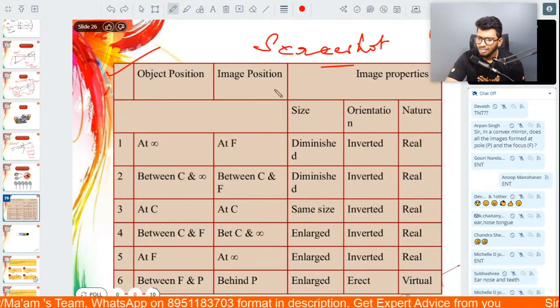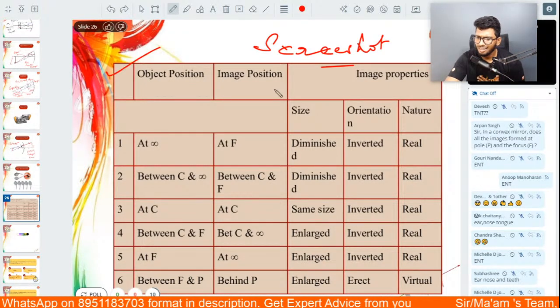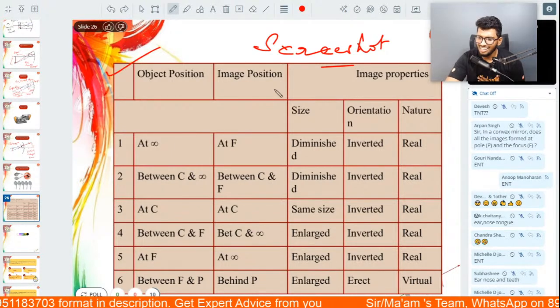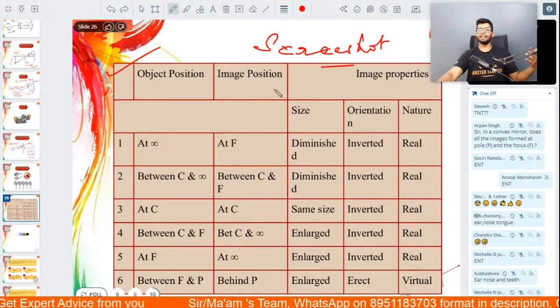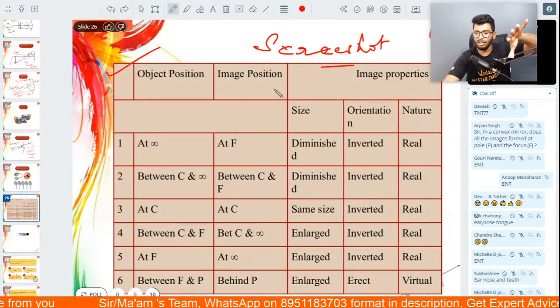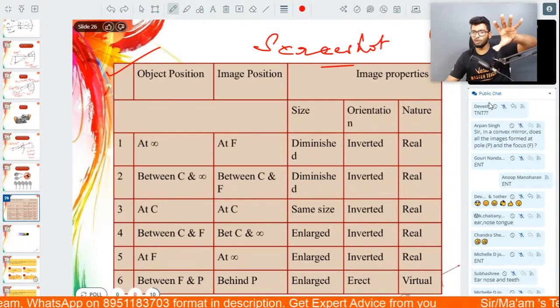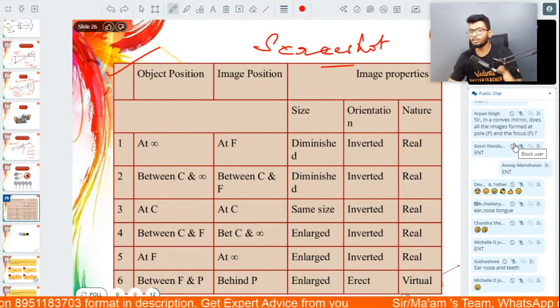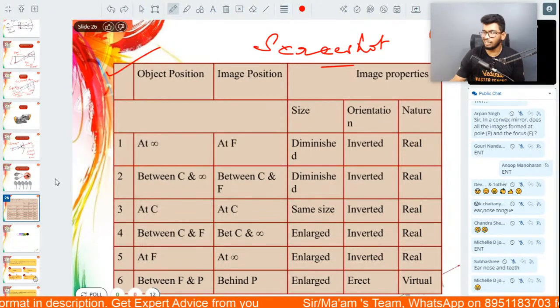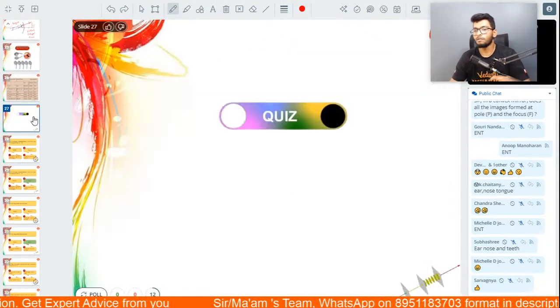All right. Yeah, Sanjay, what is your doubt? All right. Anyways, so that's it, people. That was all the ray diagrams. I hope it makes sense. Again, let me know, people. Was it easier this way? Again, please let me know if you did not understand anything. But I'm hoping that you've understood everything, people. If you have a doubt, please let me know right now. We'll try to sort it out before we get into the quiz.